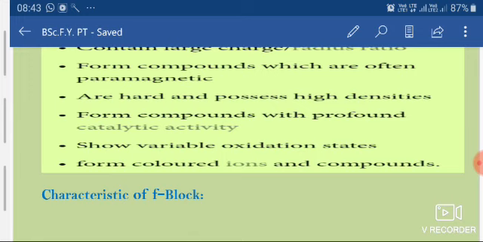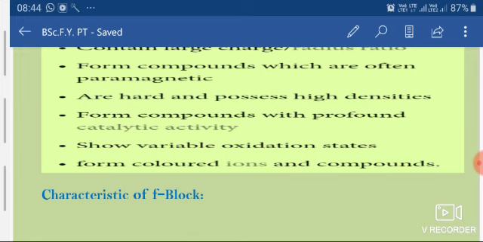For example, cobalt in +3 oxidation state reacts with ammonia to form a hexaammine complex, or when cobalt reacts with H2SO4 to form cobalt sulfate, it gives you a colored compound.